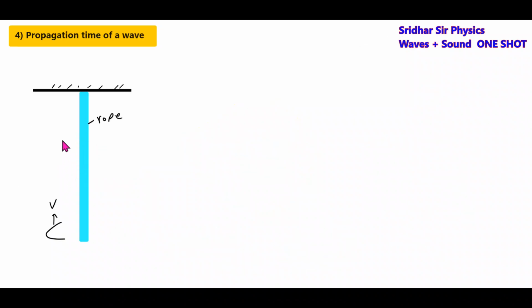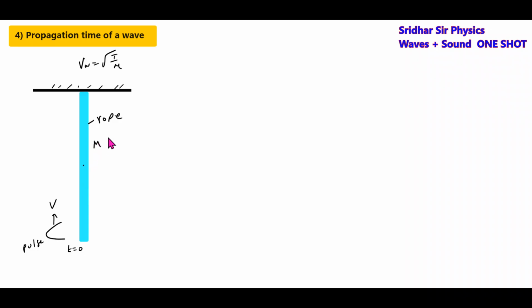Okay. At t equals 0, a wave pulse is set up. We have to calculate the time taken by the wave to move from the lower to the upper end. Then we know the formula, what is the wave speed equal to, root of T by mu. Then what is the time it will take? At t equals 0, the pulse is here.